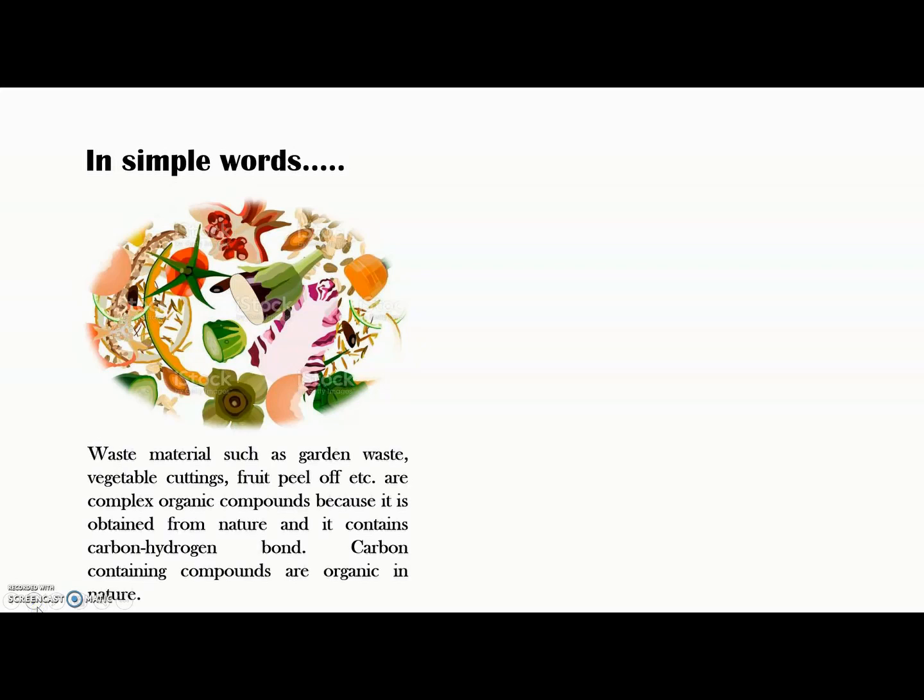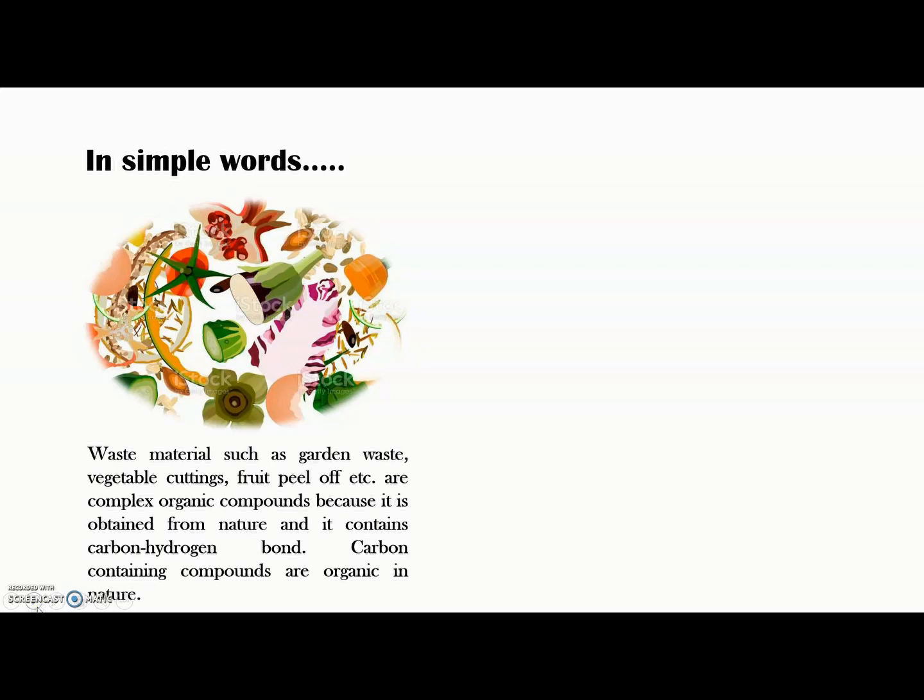But in simple words, that means if you are generating wet waste in your house, wet waste is anything which comes from nature, which is organic in nature. Fruit cuttings, vegetable waste, leftover tea, eggshells, all these things are included in wet waste.